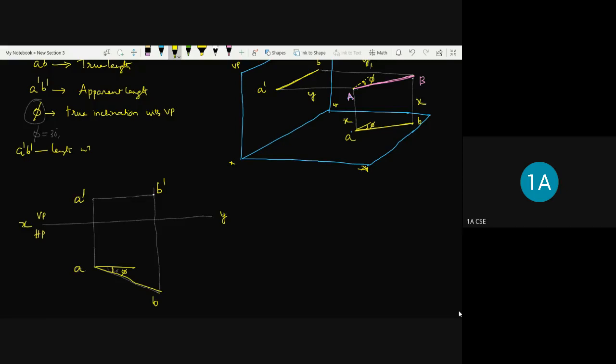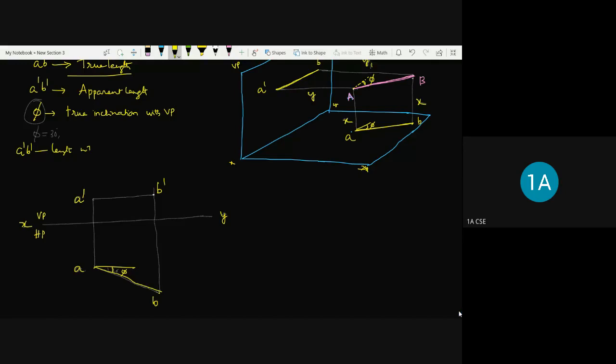So what I did, first I drew the projection of point A, that is A dash and A. Afterwards, I have located the angle pi, which is given as true inclination with the vertical plane. On that pi line, I mean on the inclination line of AP, I have taken the true length which is mentioned in the question, so that I can locate this B point with the true length.